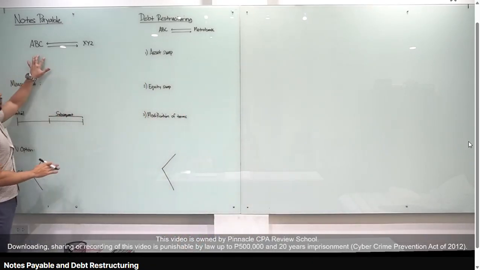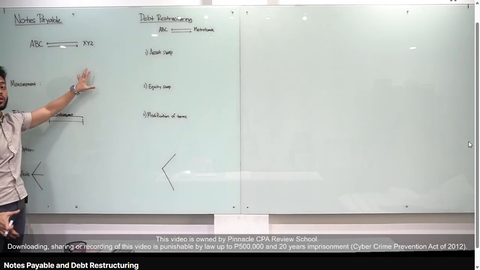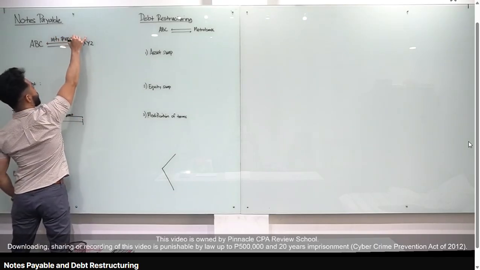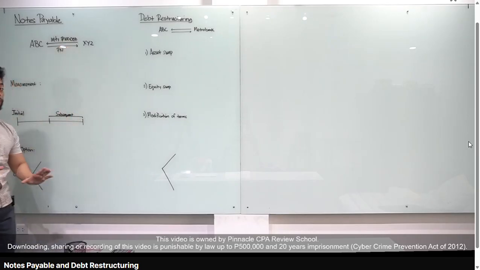For example, we are ABC and bibili tayo ng goods or inventory from XYZ worth 100,000 pesos. Makaka-receive tayo ng inventory from XYZ worth 100,000 pesos. In exchange, we will issue a promissory note. Ang nakalagay sa promissory note, I promise to pay XYZ 100,000 pesos 6 months from now.